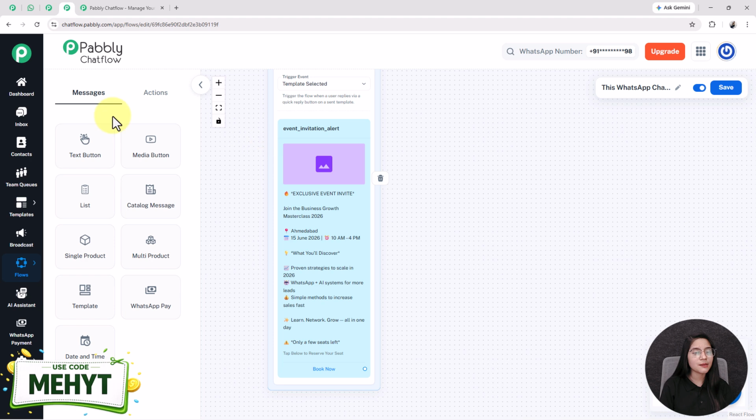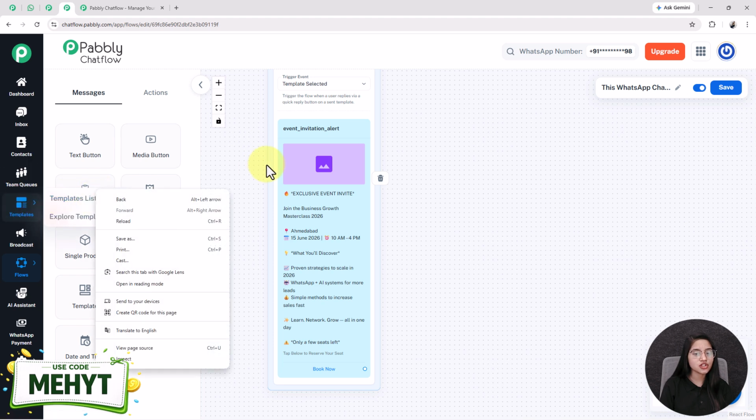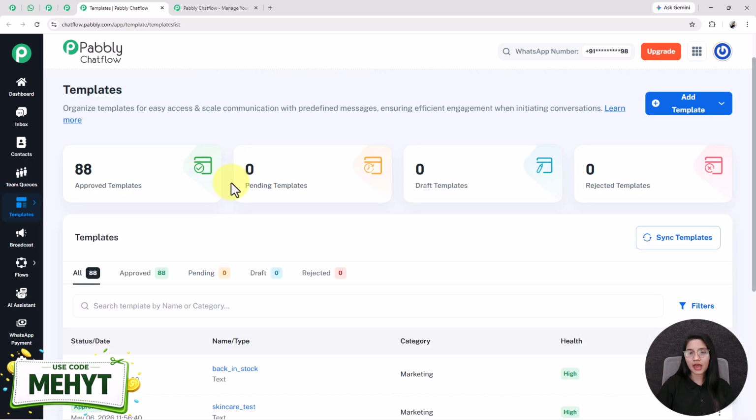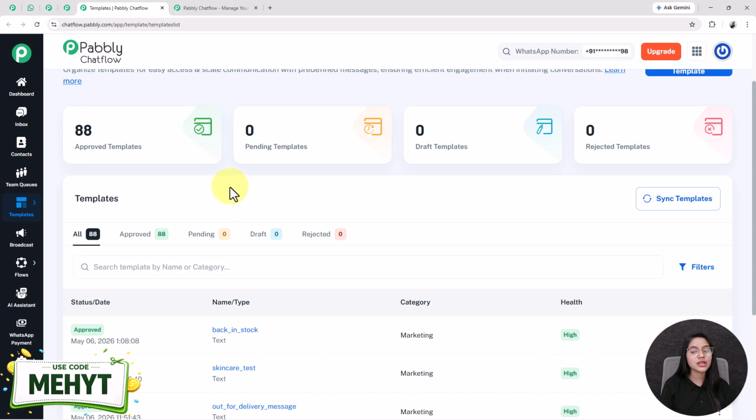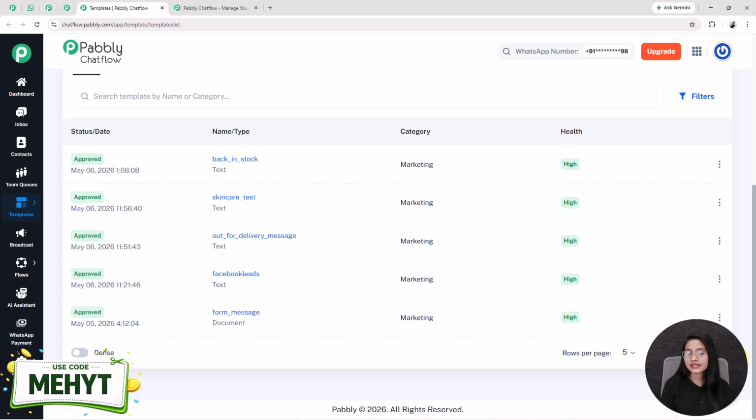For designing this template, you have to go in this templates feature. See, this is the template feature of Pabbly Chatflow. Here you can create multiple types of WhatsApp templates based on your businesses. It is a predefined message that is used for easy access and scale communication. Templates are approved by Meta and they follow all the WhatsApp guidelines.